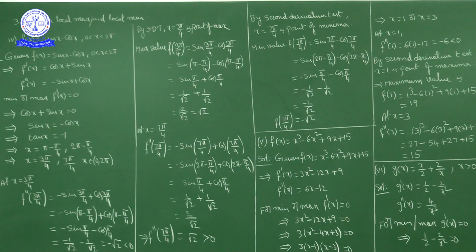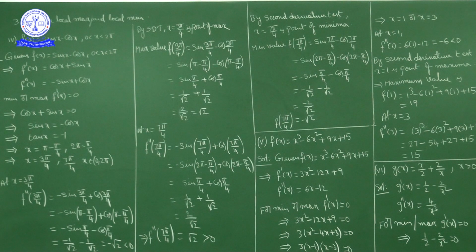Next, f double dash of x. F double dash of x is a derivative of f dash of x. Now cos x derivative is minus sin x plus sin x derivative is cos x. So f double dash of x equal to minus sin x plus cos x. What is f of x? F of x is sin x minus cos x. F dash of x is cos x plus sin x. F double dash of x is minus sin x plus cos x.